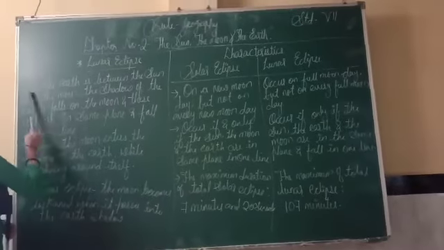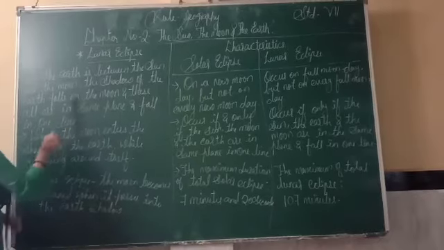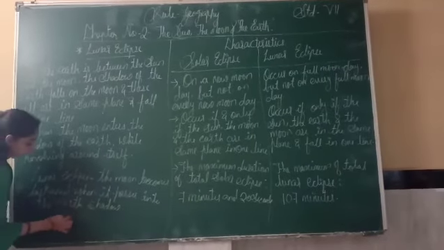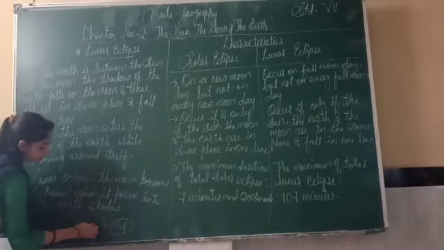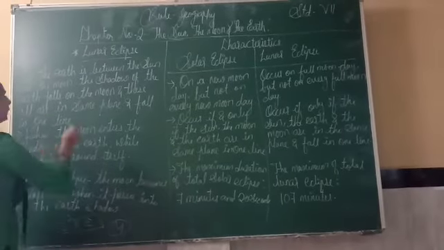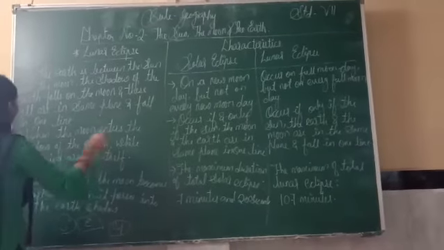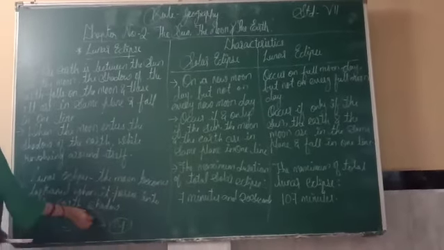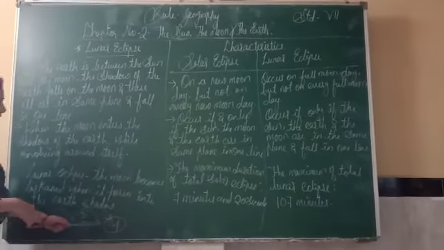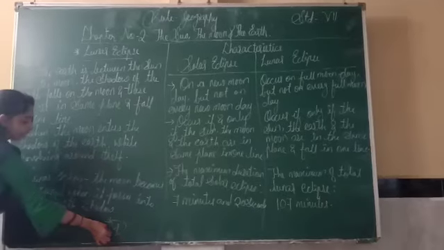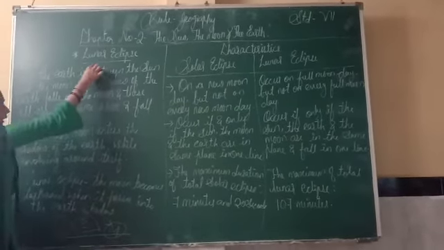See this point, if the earth is between the sun and the moon, means the earth is between the sun and the moon. This is the sun, this is the moon, and in between means here it is the earth. Okay, the shadow of the earth falls on the moon and this all are in same plane and fall in one line. And the shadow of the earth, this earth shadow falls on the moon. At that time, these three celestial bodies are in same line. So this is known as lunar eclipse.